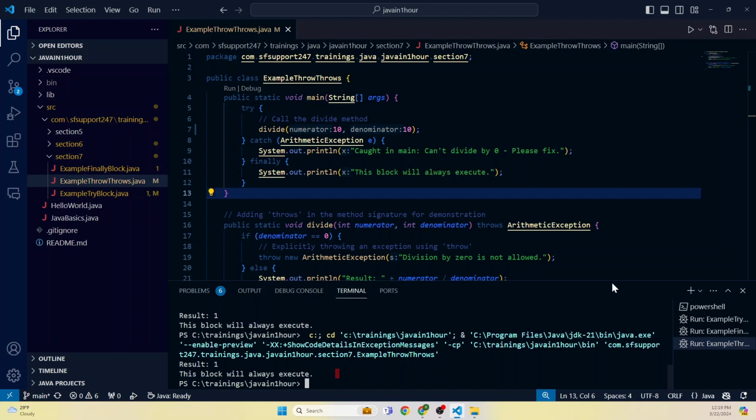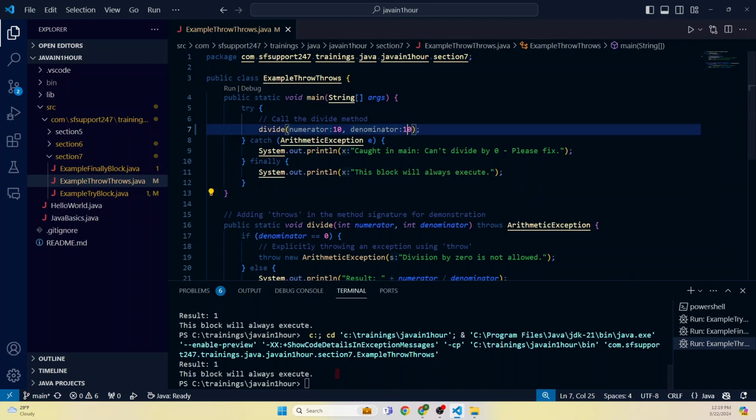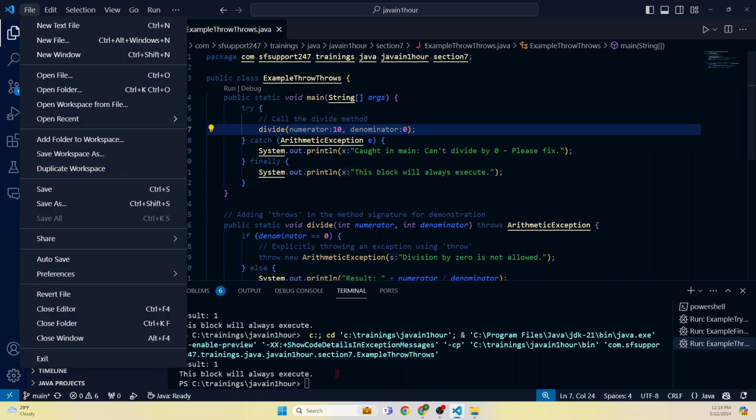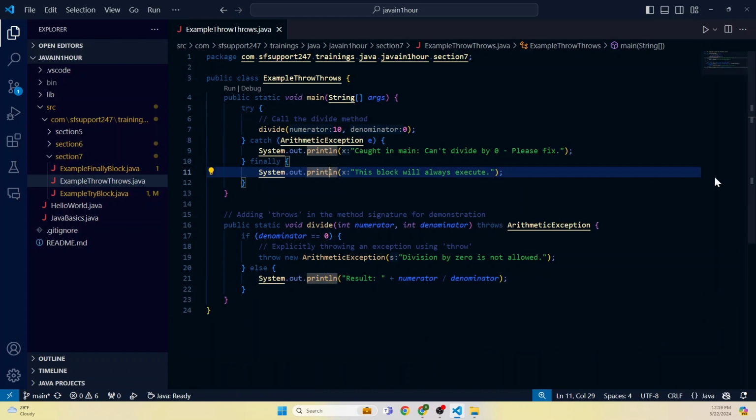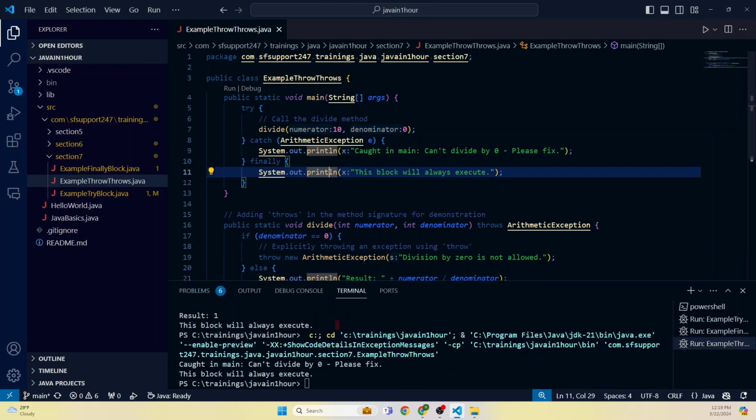Right. Now let's change this denominator to 0. Save it. I pressed Ctrl S. Now close this and we will run. So we are expected to see the division by 0 is not allowed, right?